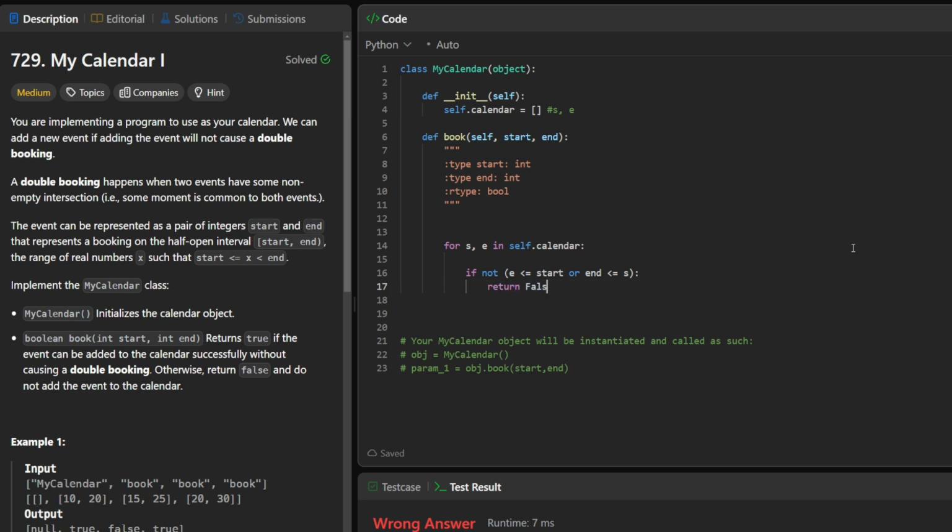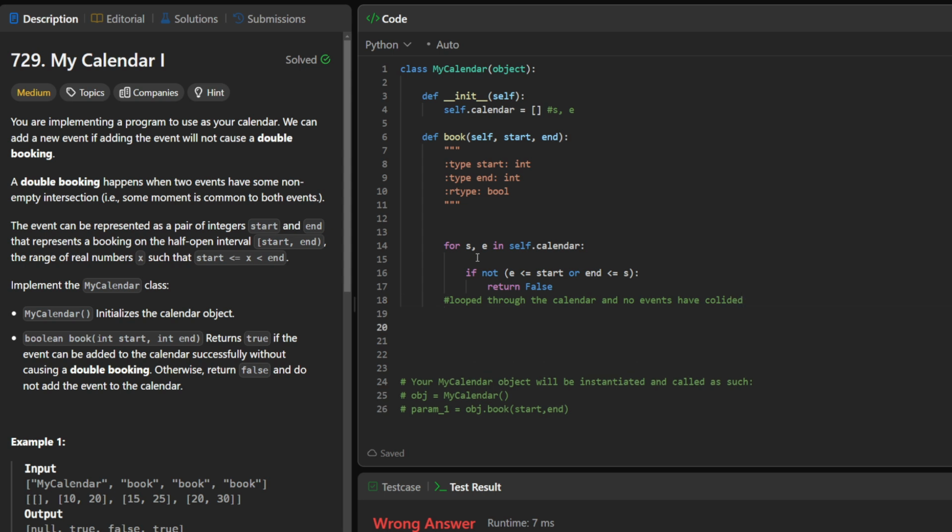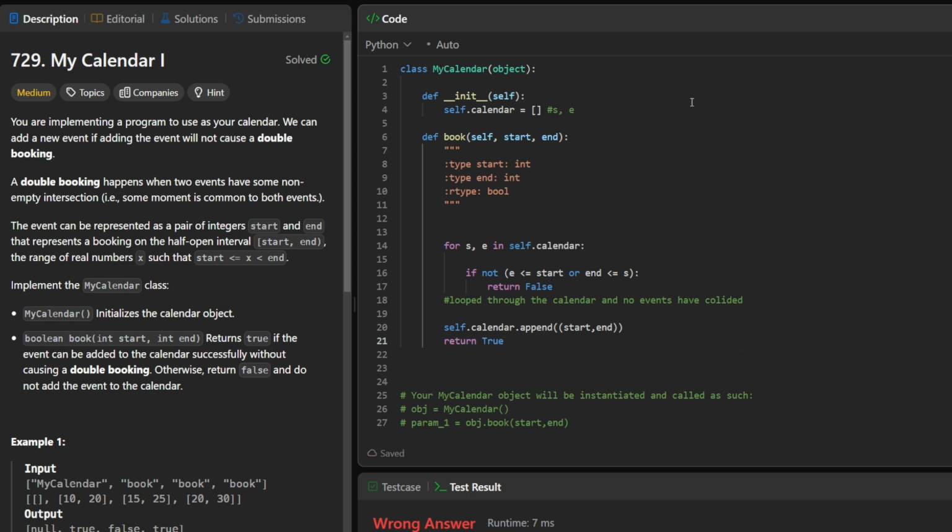And if we loop through our whole calendar and we find that no events have collided, then we can go ahead and just add this to our calendar. self.calendar.append start and end. And then we return true.